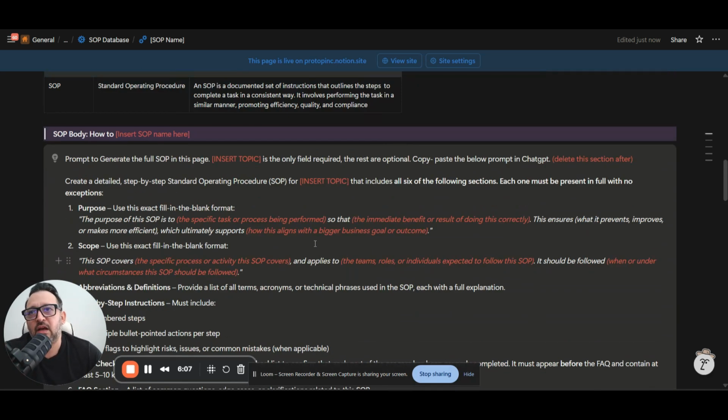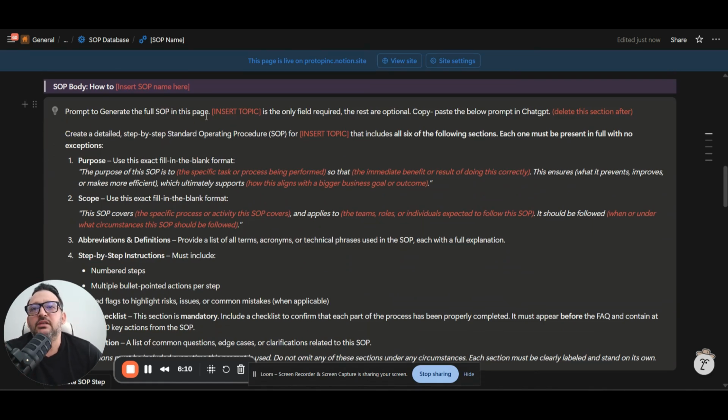Now let's test this ChatGPT prompt. Okay. So as you can see, the only thing that you need to do here is insert a topic. Okay. And once you insert a topic, you can tweak, you can kind of like massage it a little bit if you need to change something or customize a little bit more to your process. Okay, so to make it simple, again, all you need to do is just insert a topic. That's why I wanted something simple, that's very, very quick to get the output that you're expecting.